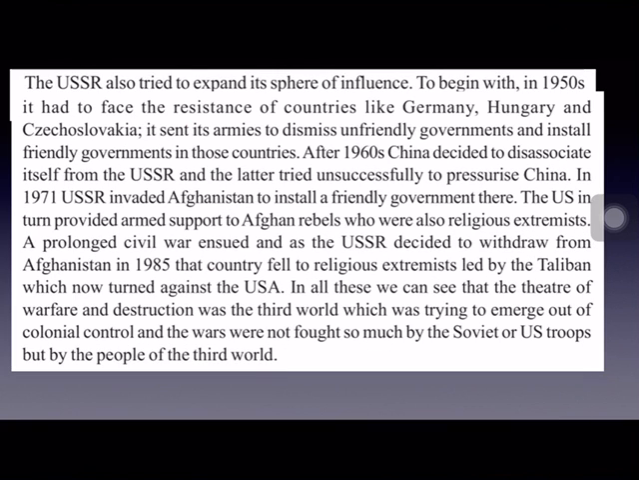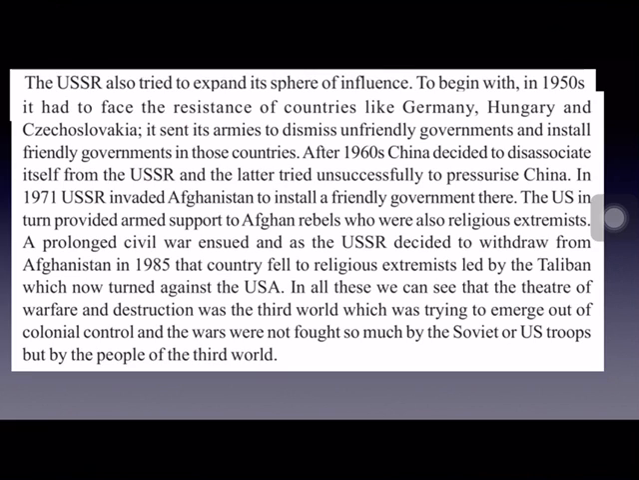Now, the USSR tried to expand its sphere of influence, and for that, in 1971 USSR invaded Afghanistan to establish a communist form of government in Afghanistan also. And immediately, the USA provided armed support to Afghan rebels. There were some rebel groups in Afghanistan. To them, USA supplied arms to fight with USSR.